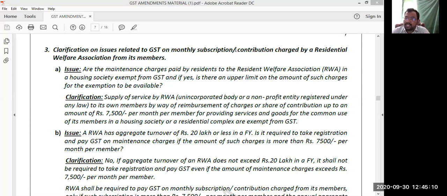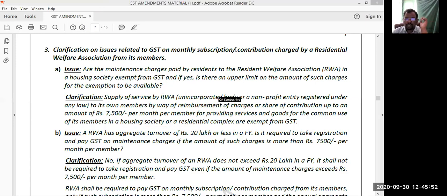Sir, what if the Resident Welfare Association is an unregistered entity? What if it is a registered entity? Like this, there will be some questions. For all these questions, in this Finance Act 2019, we have seen some clarifications. Look at that. First one: are the maintenance charges paid by the residents to the Resident Welfare Association in a housing society exempt from GST? And if yes, is there an upper limit on the amount of such charges for the exemption to be available? The answer is yes, there is an exemption benefit, and the upper limit, as I said, is 7,500 per month per member.